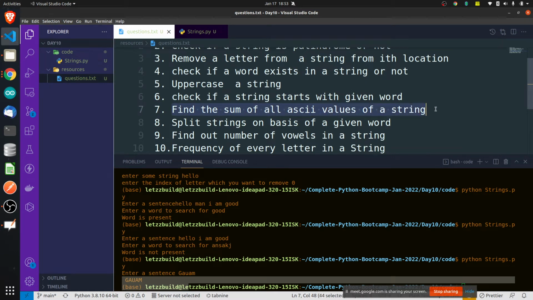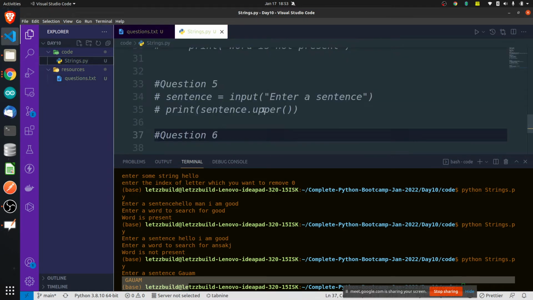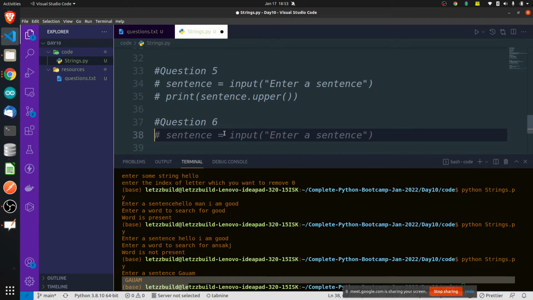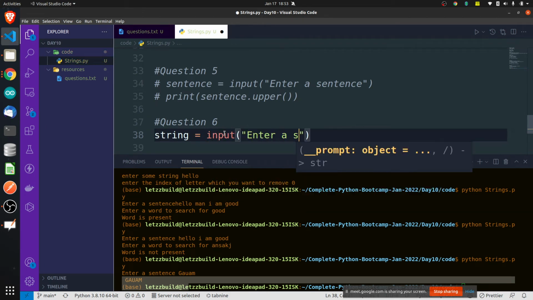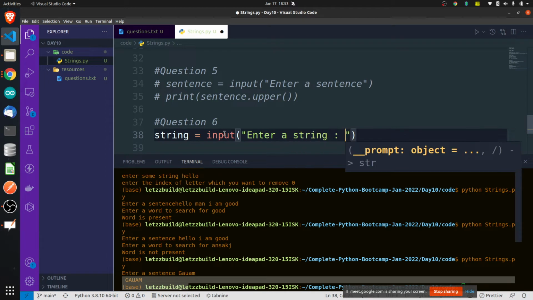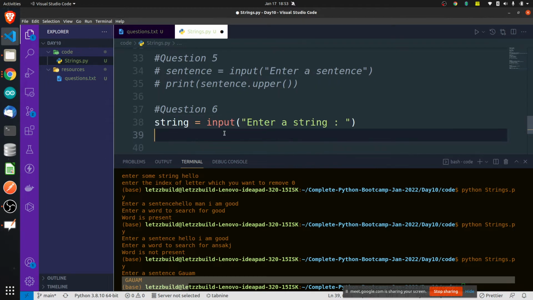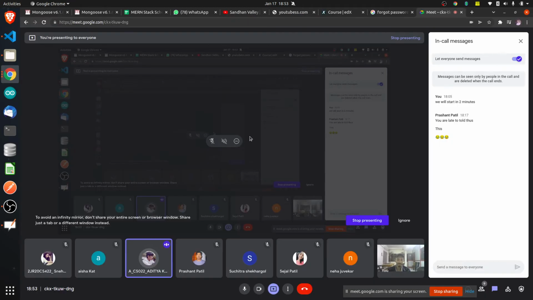Find the sum of all the ASCII values in a string. Take input first of all. Enter a string. Perfect. Take input. Find all the ASCII values, sum of all the ASCII values inside this string. How? Using ORD. Perfect. ORD is the function which is used to find it.